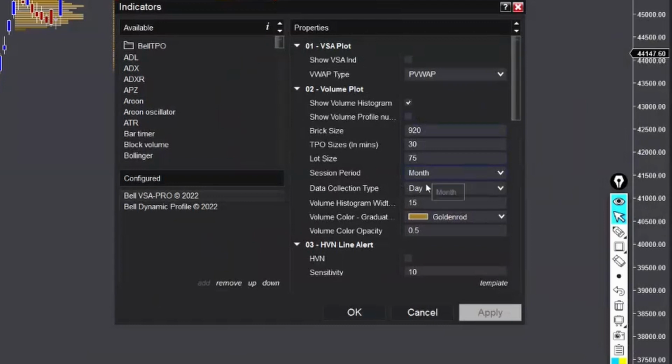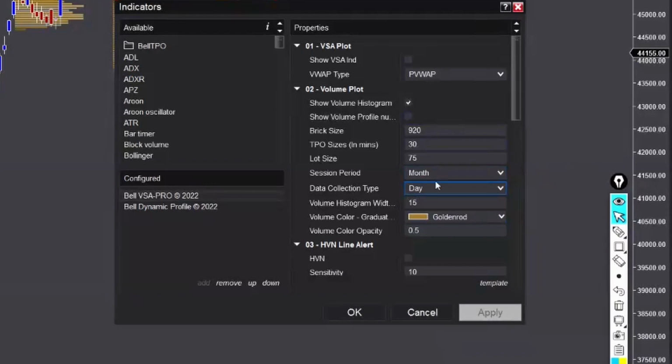So I have selected month. I'm using daily data. So if you are plotting, say, weekly or monthly profiles, you use daily data. That is much better. Don't use intraday data. If you want to plot intraday profiles, like a day's profile on a 5-minute chart or 30-minute chart, then you select here day, and then you select here minute. All right, and that will give you a nice profile intraday. But if you want to go beyond that, then you have to use daily data.